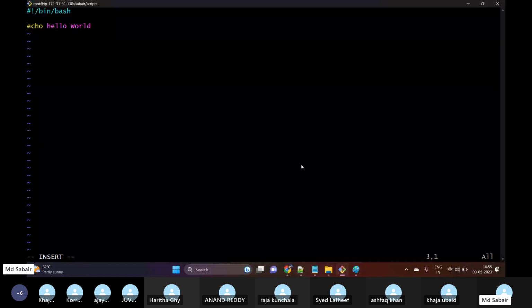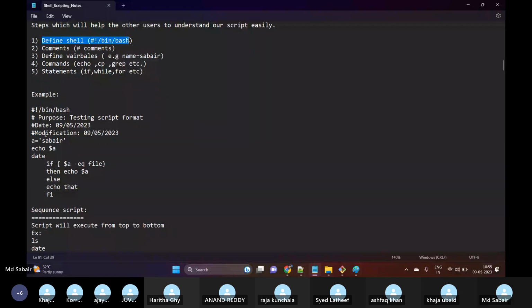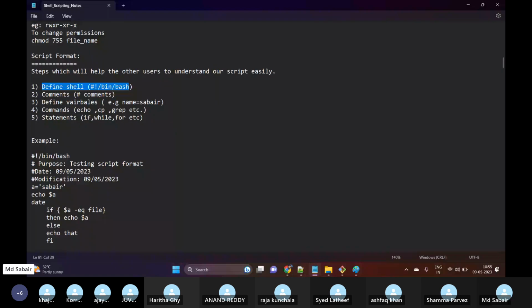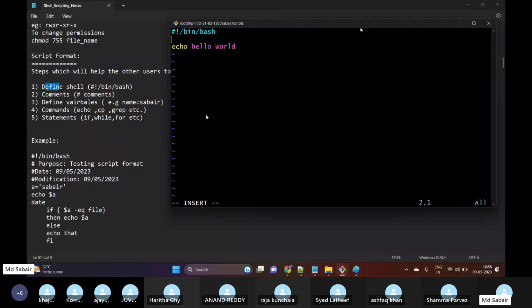For example, this one. The first part we need to define is the shell. Let me scroll this. The first line is nothing but where we are defining which shell we are using. Currently the shell I'm using is slash bin slash bash. And hash and exclamation mark are called shebang characters.